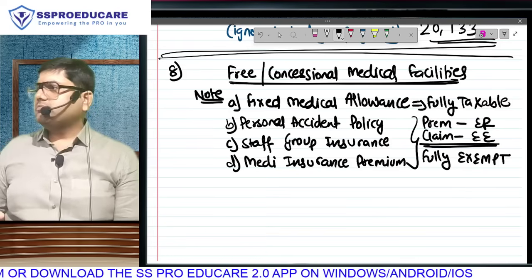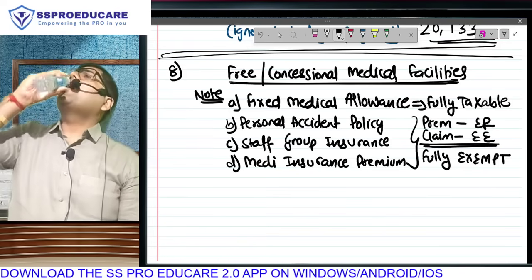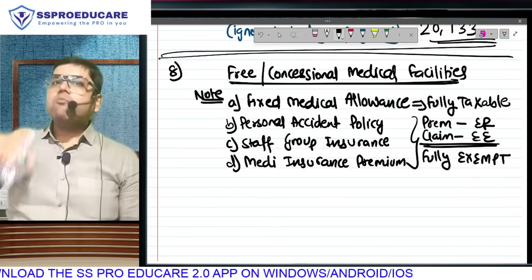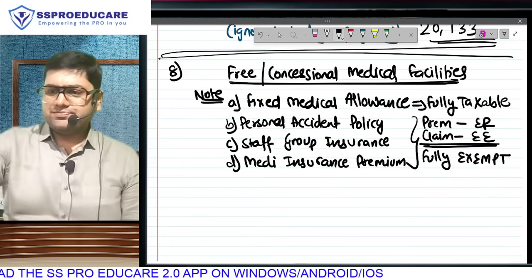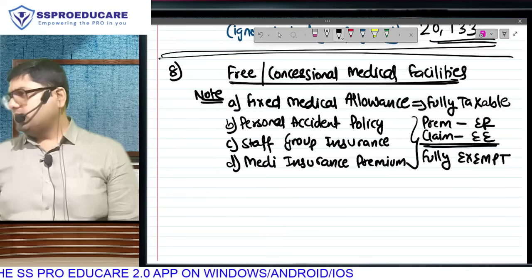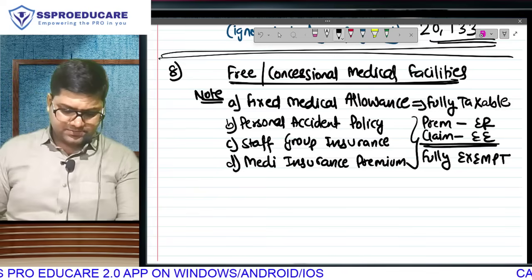Who is paying premium? Employer. Who will get claim? Is that a benefit? Fully exempt. Logic batao, please. Please tell me the logic.